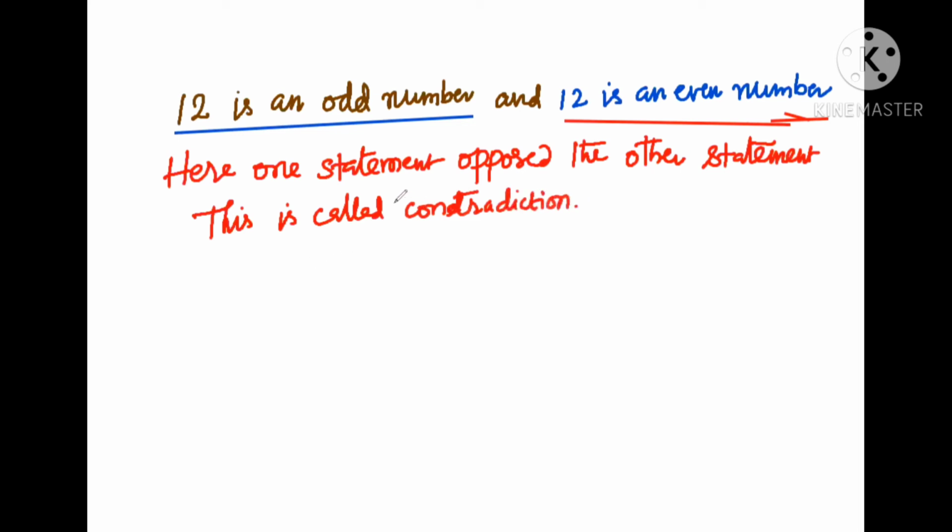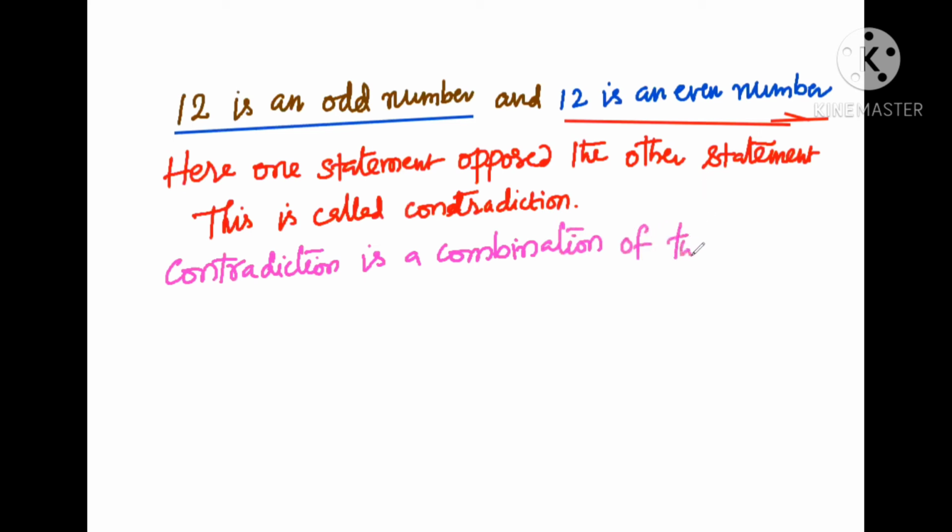So we reached this contradiction because of our assumption. Contradiction is a combination of two statements which are opposite to each other.